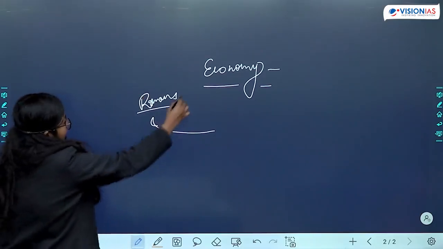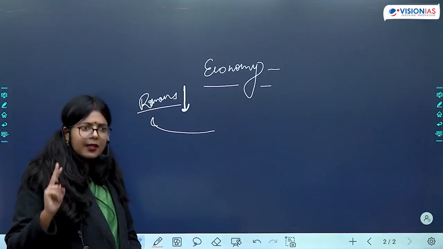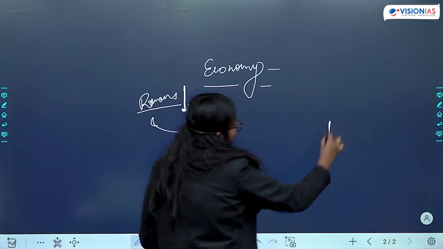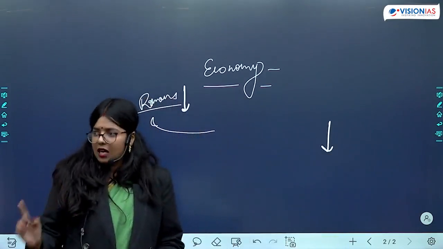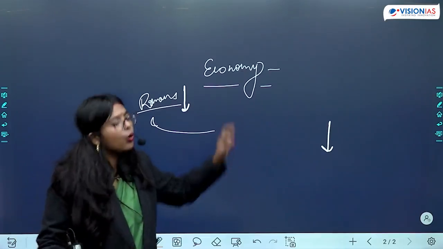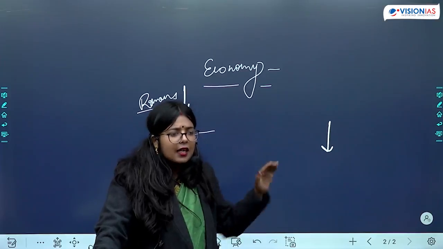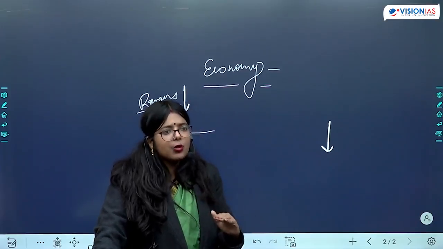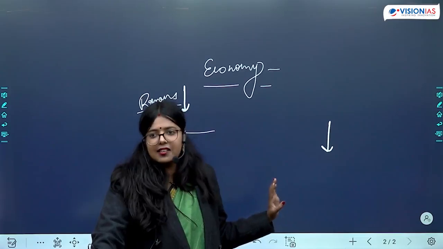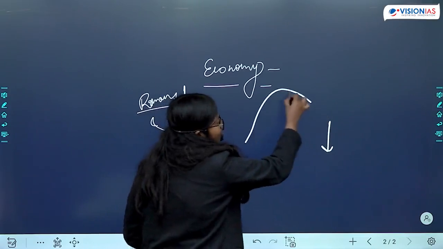But what eventually happened, that Roman Empire started declining. So when Roman Empire will start declining, long distance trade in a Gupta period will also start declining. So there is a phase of growth, of development in long distance trade. But after a point of time, what is going to happen? It is going to gradually decline. Is this clear? So this is something that you need to remember, that there is a phase of growth.